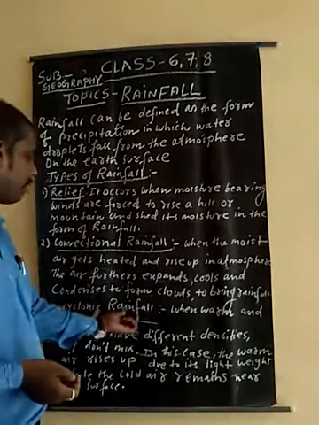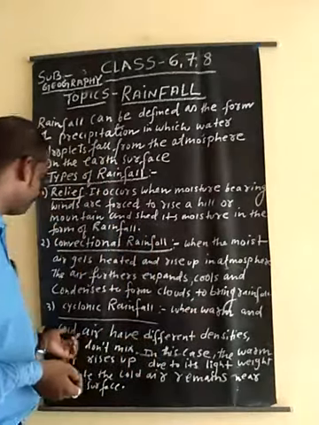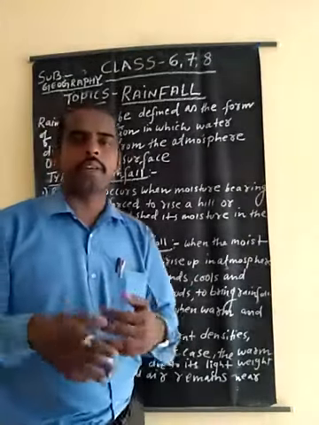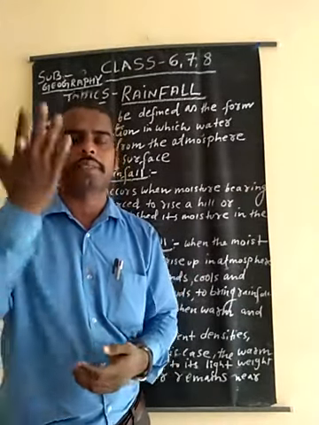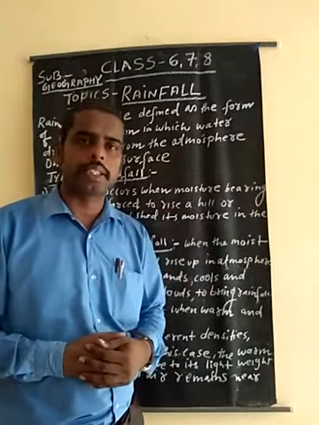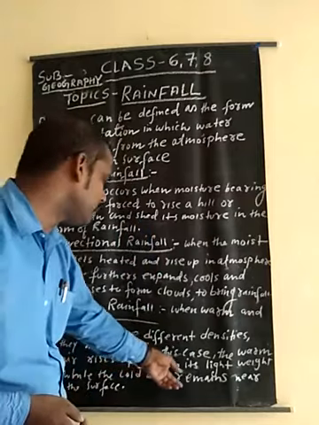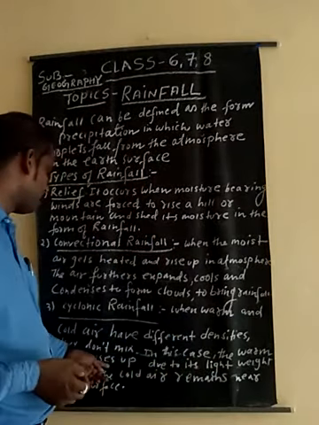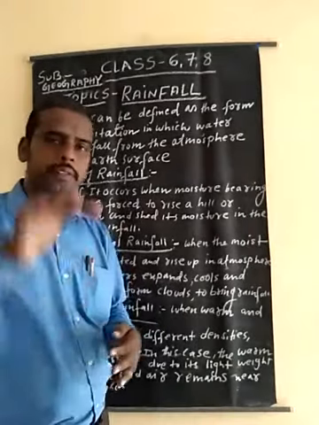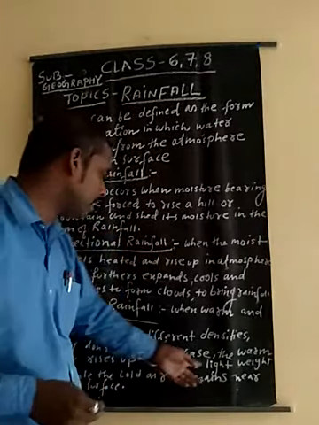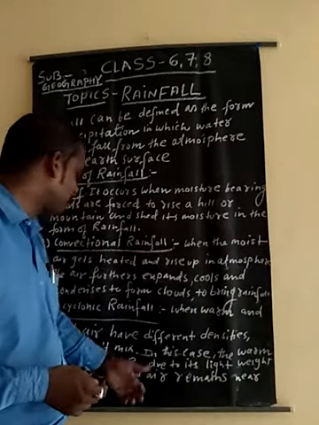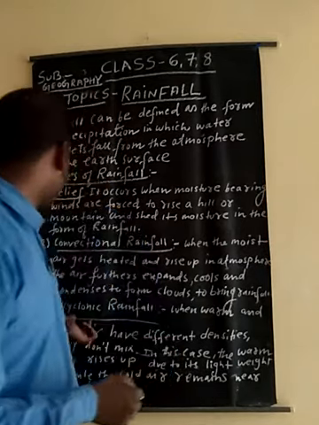Third one is cyclonic rainfall. When warm and cold air have different densities. You know, warm air is very light, it goes up in the atmosphere, and the cold air is very heavy, it goes below near the earth's surface. In this case the warm air rises up, and the cold air goes down. The warm air is lightweight, while the cold air remains on the surface, and this causes cyclonic rainfall.